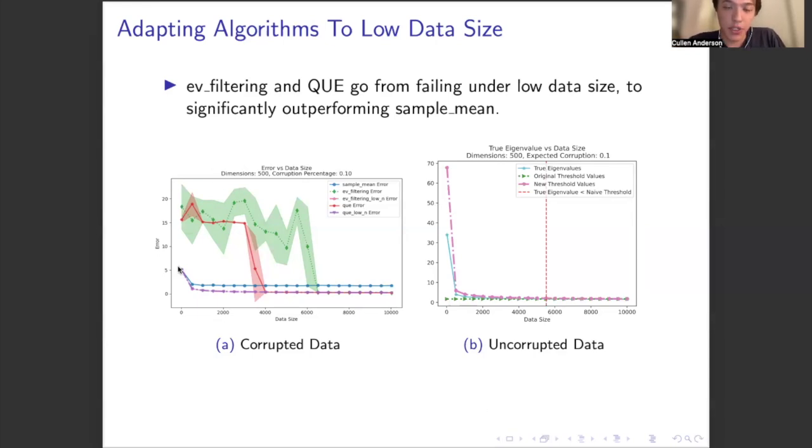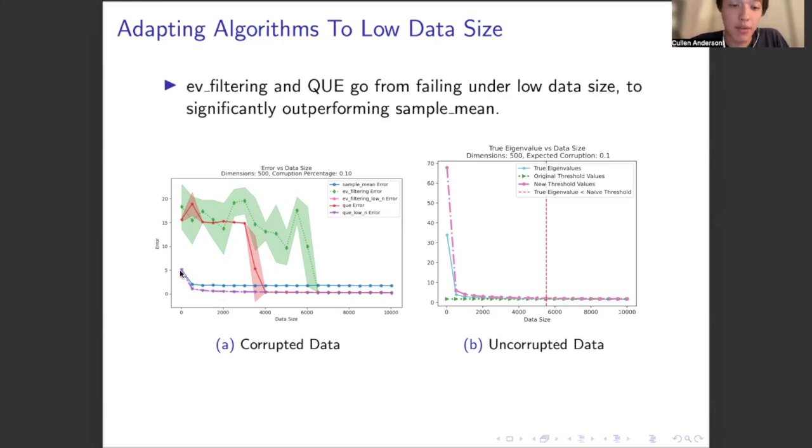Here we show a preliminary experiment, showing error measured as the distance from the mean returned by the estimator to the true mean of the inlier distribution versus data size, over a simple corrupted distribution with 500 dimensions. We'll see here that this blue line is the sample mean, and this purple line, with also a pink line behind it, is eigenvalue filtering and quantum entropy scoring with our adaptation.